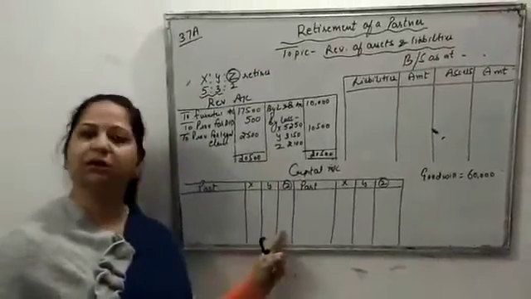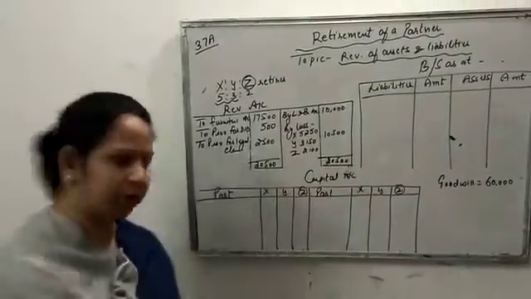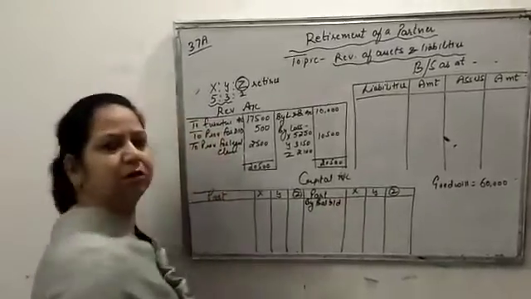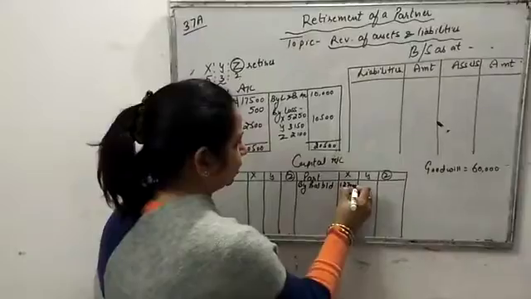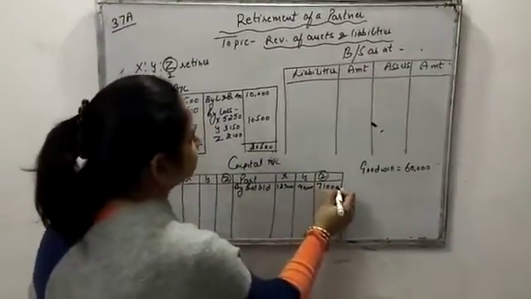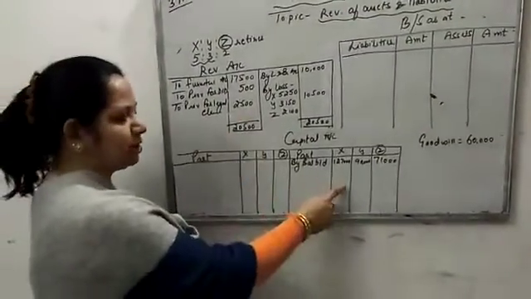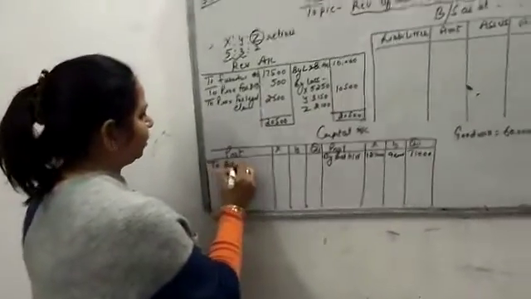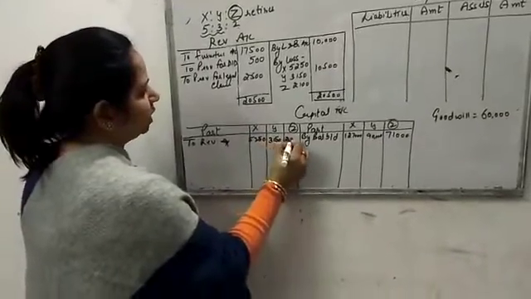The next step is to make the capital account. In the capital account, 4 points you have to adjust. First point, by balance brought down: the opening balances of X, Y, Z that we have to write down, and the balances in the books are given 1,27,000, then 90,000 and 71,000. This is the first point, to write down balance brought down. After that, if profit is there, it will be transferred here. Now the loss is there, so it will be transferred on the debit side to revaluation. It comes to 5,250, 3,150, and 2,100.